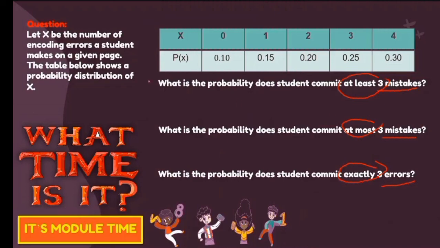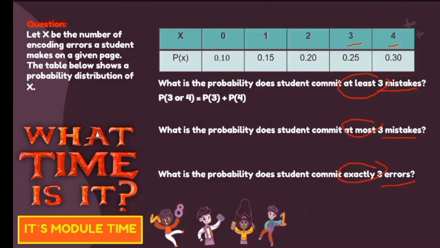Like for example, for the first problem, sabi dyan at least. Ano ibig sabihin ng at least? At least means the word minimum. So in our table, nag-start tayo with 3, di ba? So we will start with the term 3 since it is the minimum. So after ng 3, meron pa tayong 4. Mas mataas pa yun sa 3, di ba? So for this part, we need to get the probability of 3 and also the probability of 4 mistakes.